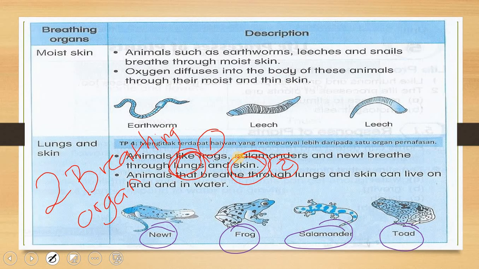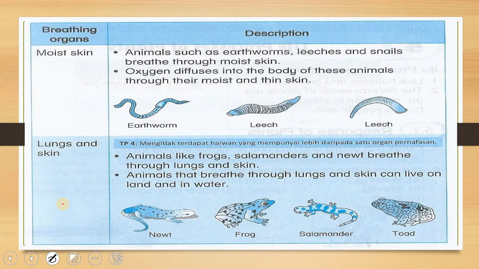Animals that have two breathing organs are newt, frog, salamander, and toad. And how do they breathe? By two organs. The first is the lungs and the second is the skin.